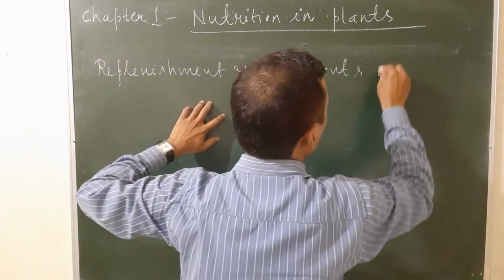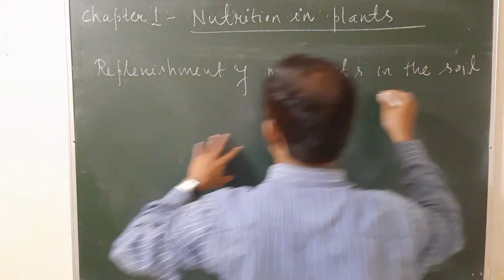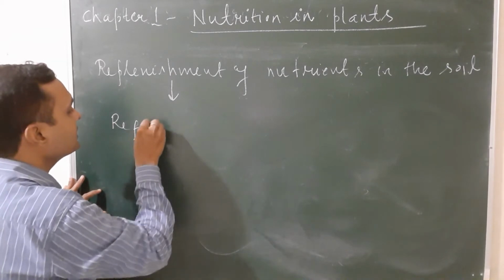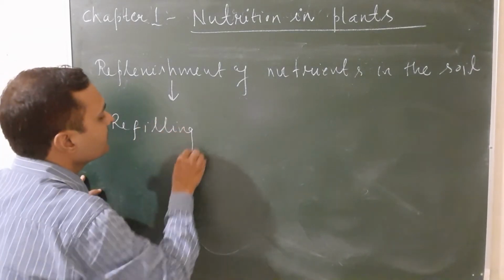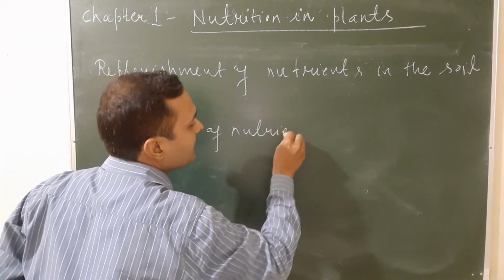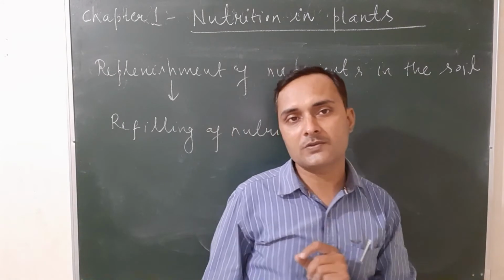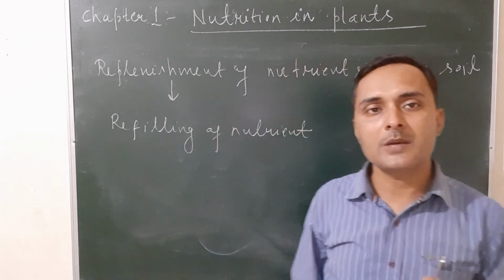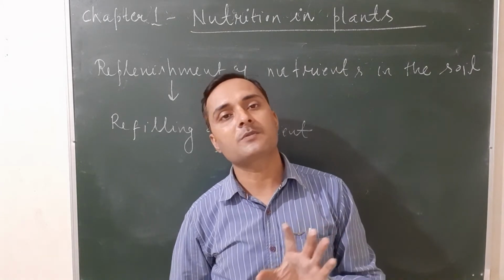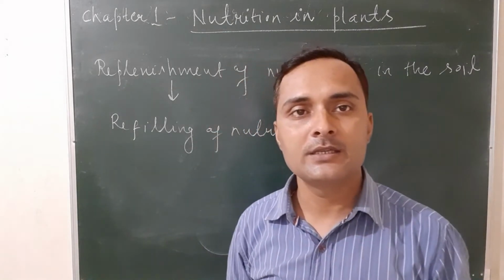What is replenishment? Replenishment means refilling of the nutrients. Okay, when a certain plant grows in a particular soil, the plant roots absorb the nutrients. As a result, the nutrients are lost from the soil, and the fertility of the soil decreases.